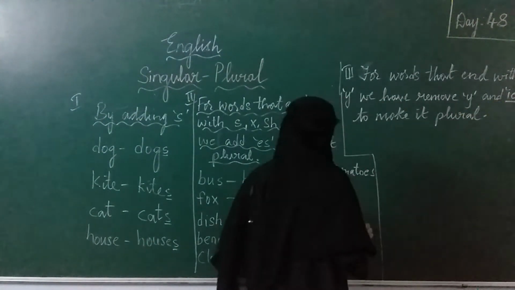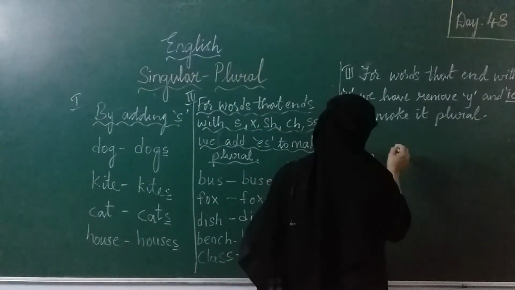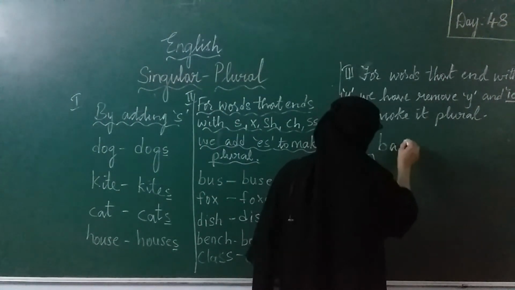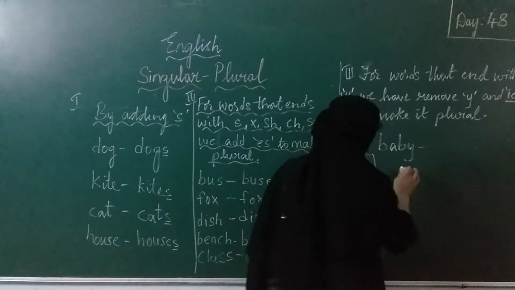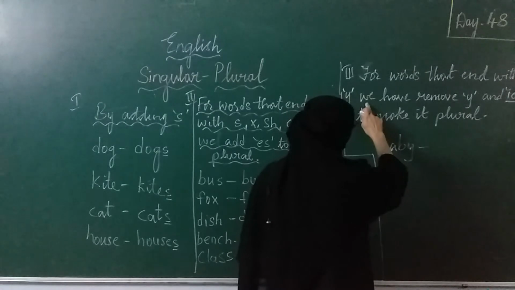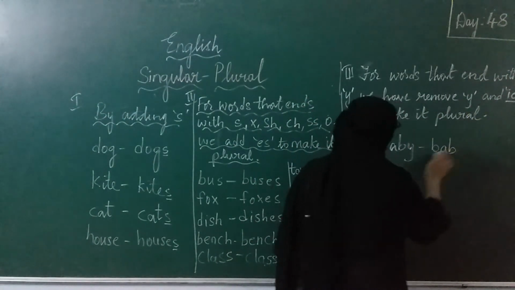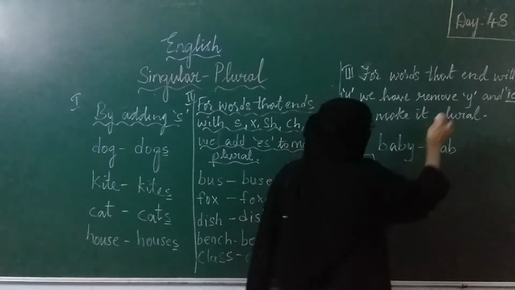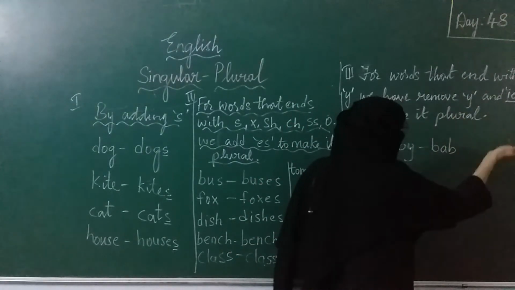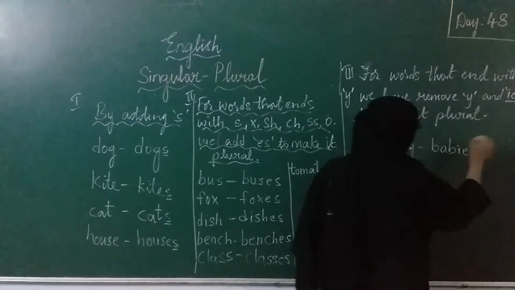Is it clear? Now, examples for these words. Words which are ending with Y. Tell me a few words which are ending with Y. B-A-B-Y. This is ending with Y. So when a word is ending with Y, what do we have to do? We have to remove the Y. So what I am doing, you see, I am not writing Y here. In place of Y, to make it plural, I have to add I-E-S. Is it clear?